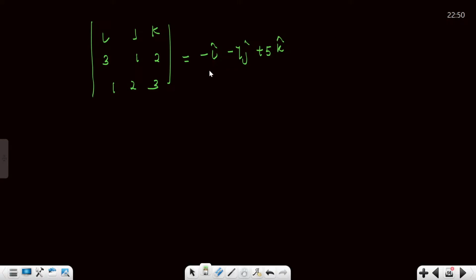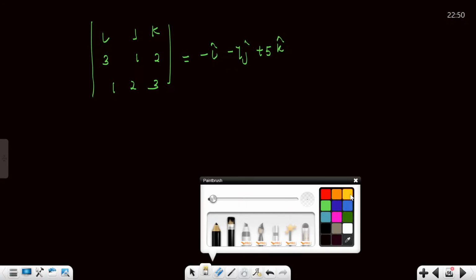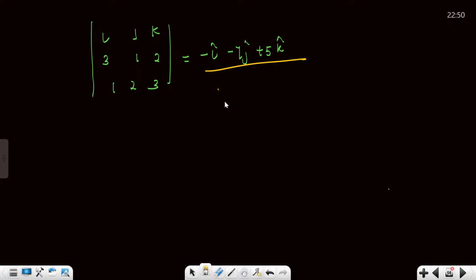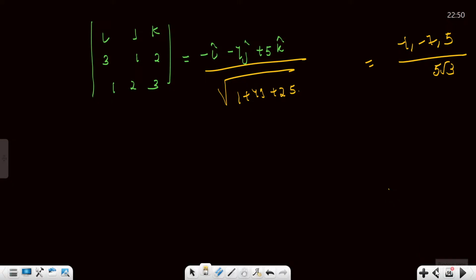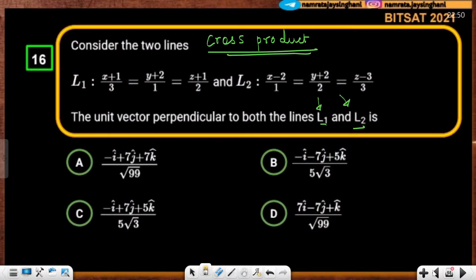Now you are looking for the unit vector. For the unit vector, you need the square root of 1 plus 49 plus 25, so this is root 75, correct? So the correct answer is minus 1, minus 7, 5 upon root 75, which is 5 root 3. That matches option B. Getting it, everybody?